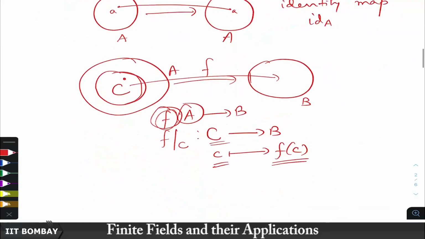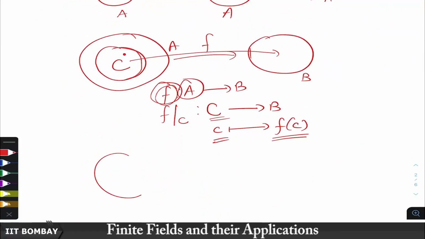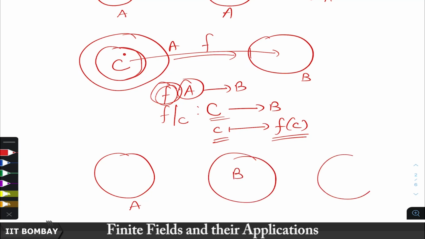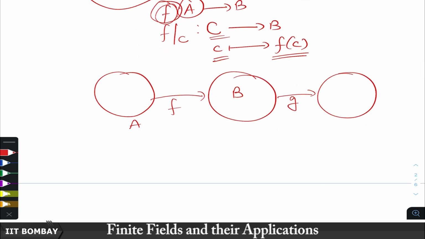Now, if we have two maps, let us say one map from A to B, another map from B to C, this is F, this is G. Then we define G composition F, which is a map from A to C.